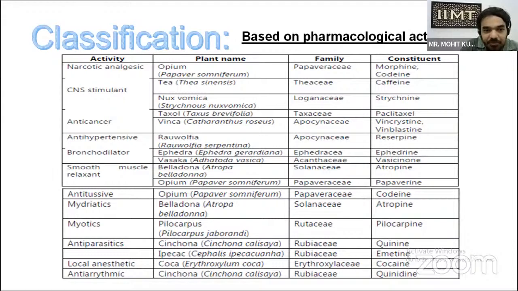Atropa belladonna gives atropine. It acts both as a smooth muscle relaxant and as a mydriatic. Miotics: pilocarpus belongs to family Rutaceae, and the active constituent is pilocarpine. Antiparasitic: Cinchona, quinine, for the treatment of malaria, family Rubiaceae, and the active constituent is emetine. Local anesthetic: coca, Erythroxylum coca, family Erythroxylaceae, and the active constituent is cocaine. Anti-arrhythmic: Cinchona, family Rubiaceae, and the active constituent is quinidine.